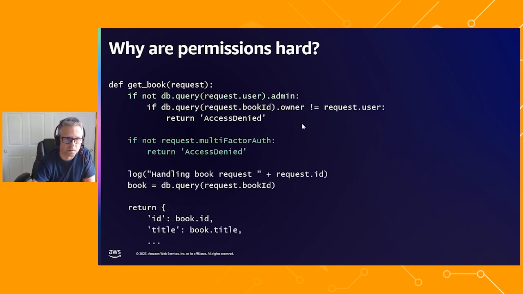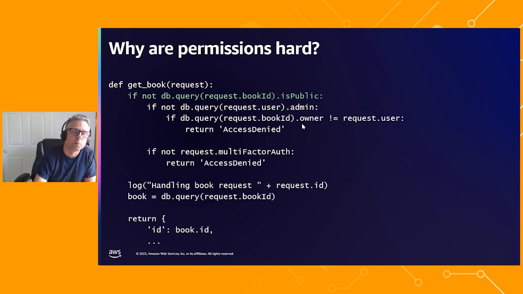We might then decide that multi-factor authentication is a critical gateway. And so we would add another rule into our permissions logic that requires users to have authenticated with multi-factor authentication to call this API. And then we've got books that are public that we don't worry too much about protecting the information on. So we have another rule that says, well, if the book's public, of course, anyone can get to it. And you can see by this point that the logic around the permissions management is beginning to squash the logic around the actual function off the bottom of the page. There has to be a better way to do this. And indeed there is.